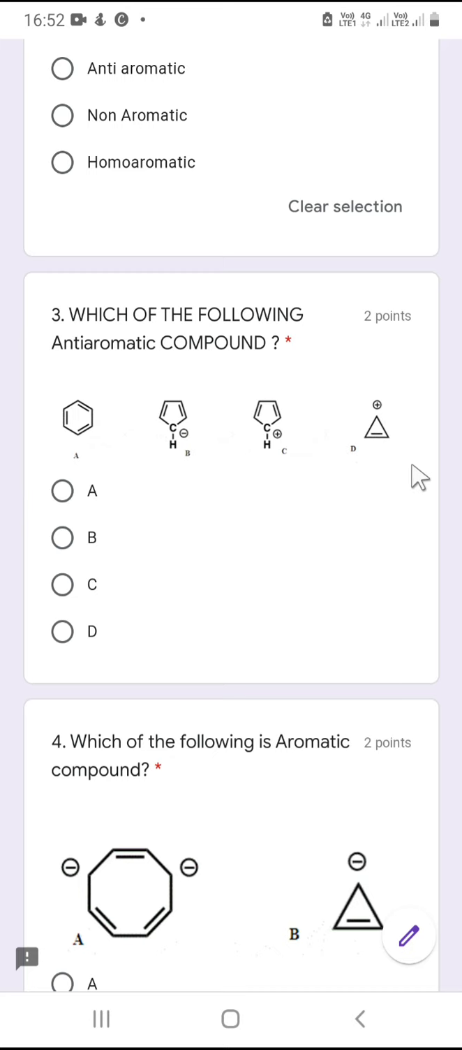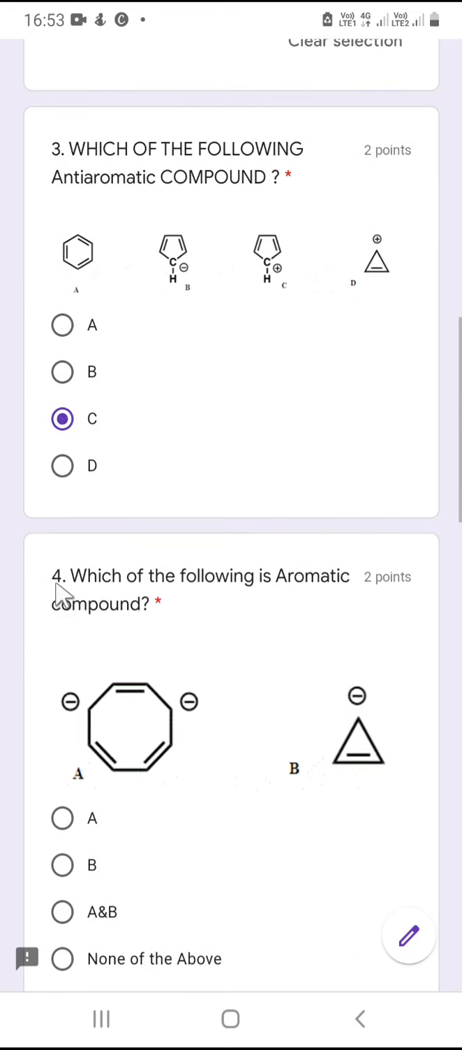Let's go for D. D has only 2 pi electrons and it is cyclic, planar and fully conjugated. This means the 2 electrons obey the 4n plus 2 pi electron rule if n is 0. That means it is also an aromatic compound. So which one is anti-aromatic? Only compound C is anti-aromatic. So the answer for question number 3 was compound C.